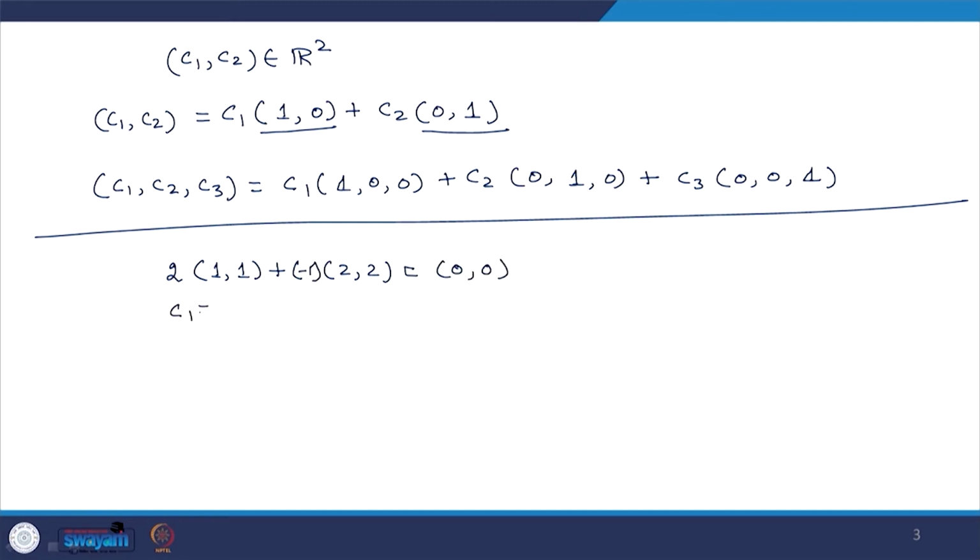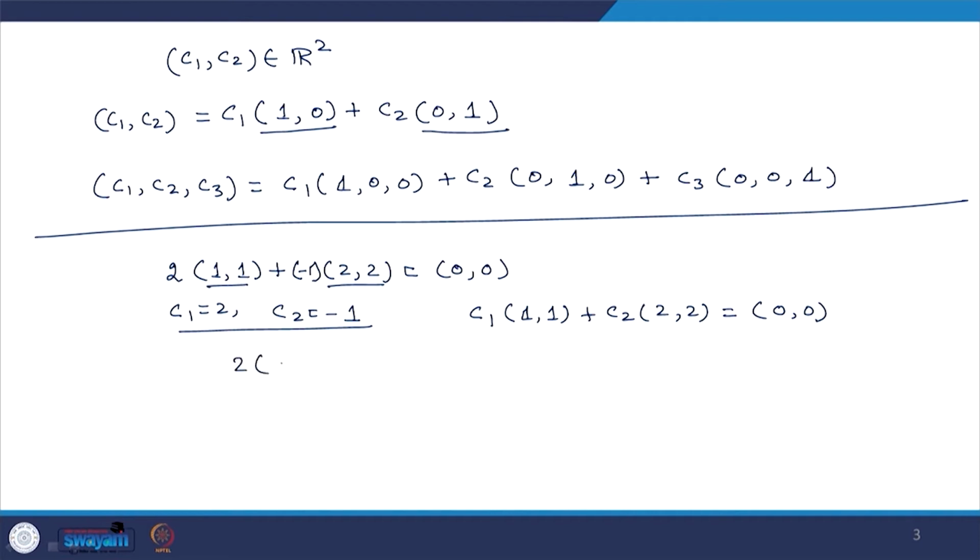So, I am having c1 equals 2 and c2 equals minus 1 such that the linear combination c1 times 1 1 plus c2 times 2 2 is 0. Hence, these two vectors are linearly dependent. And you can also say that 2 times 1 1 equals 2 2, so one vector is twice the other. It means they are linearly dependent.